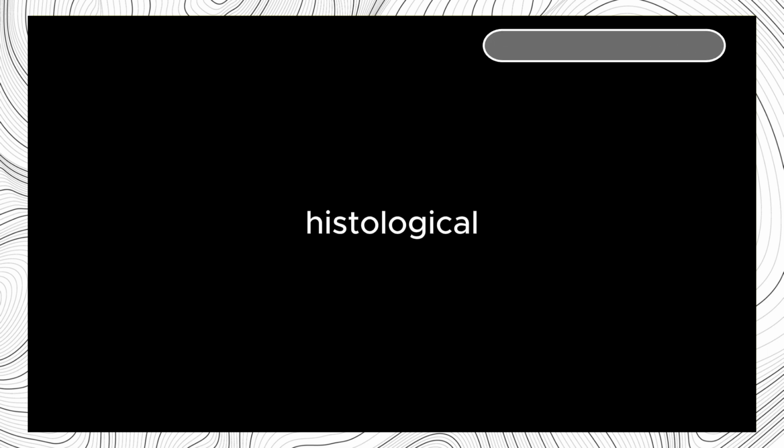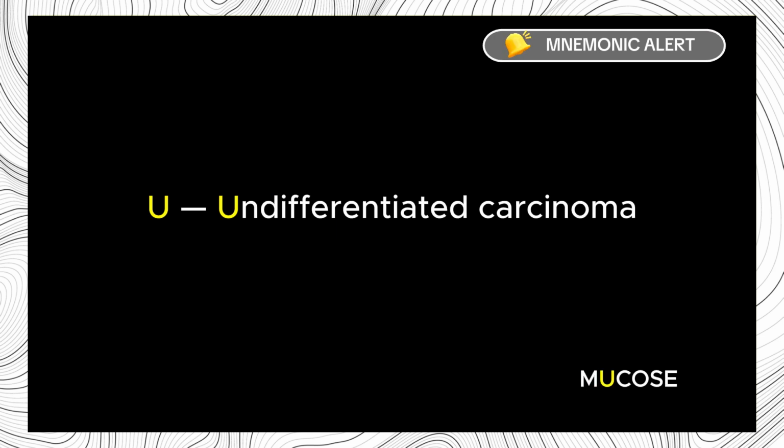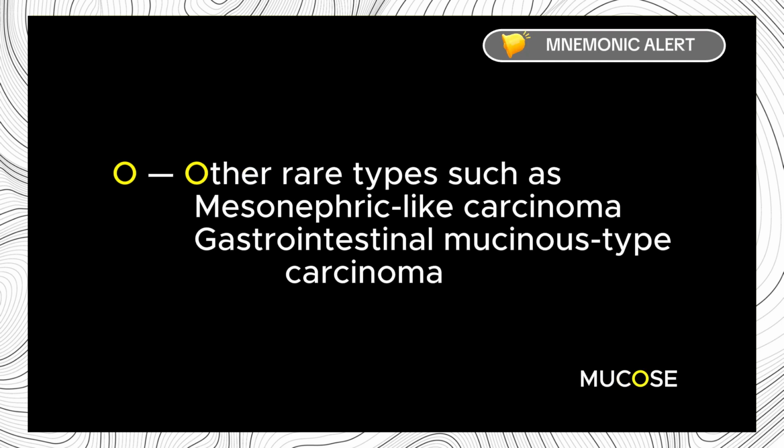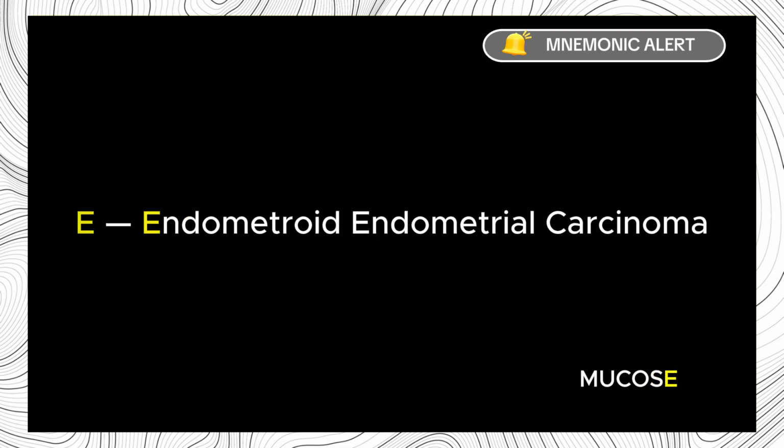Remember the histological types using the mnemonic MUCOSE. M stands for mixed cell carcinoma. U is undifferentiated carcinoma. C represents clear cell carcinoma and carcinosarcoma. O includes other rare types, such as mesonephric-like carcinoma and gastrointestinal mucinous-type carcinoma. S stands for serous carcinoma, and E is endometrioid endometrial carcinoma.